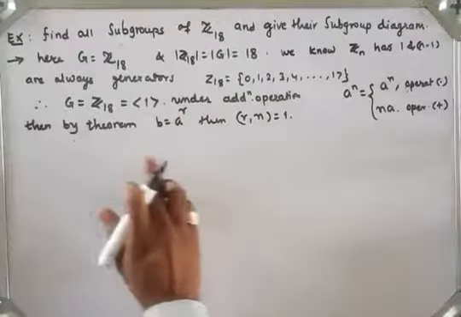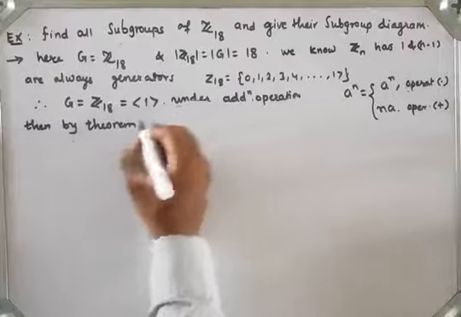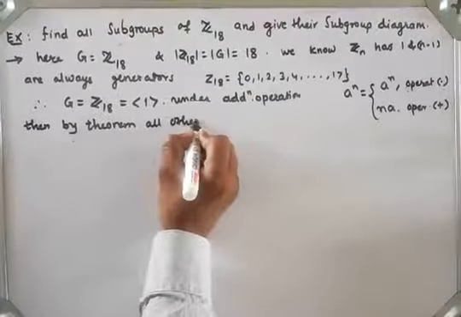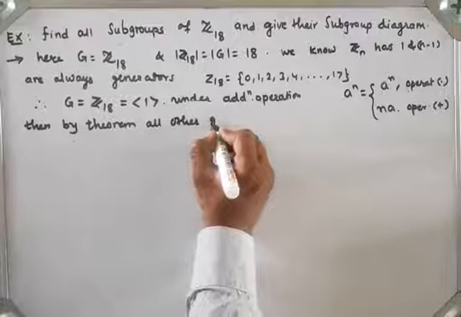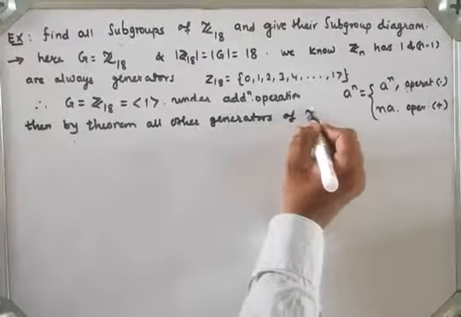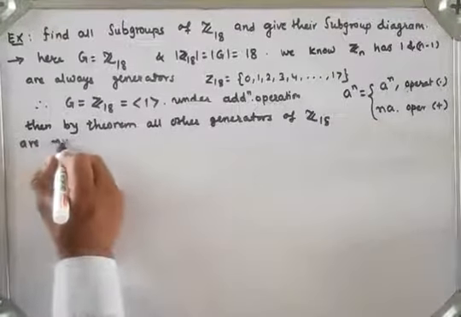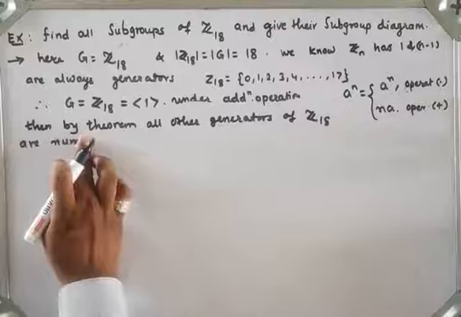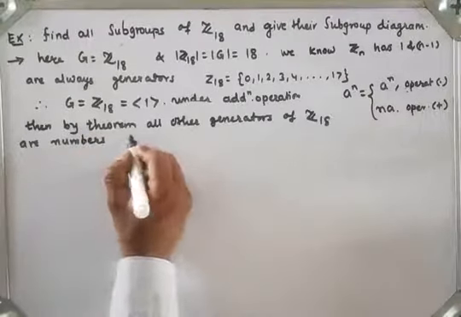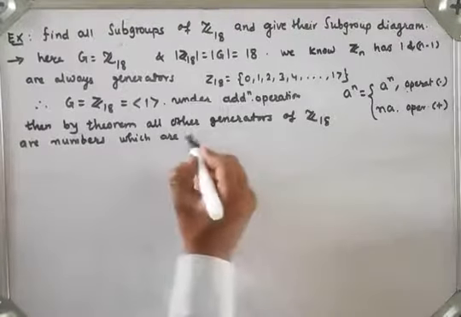So by theorem, we say that all other generators of Z18 are the numbers which are relatively prime to 18.